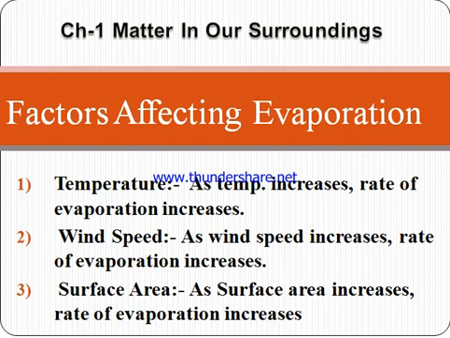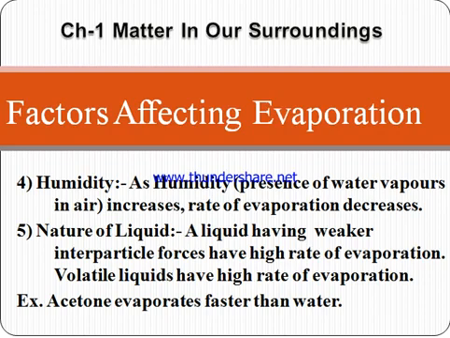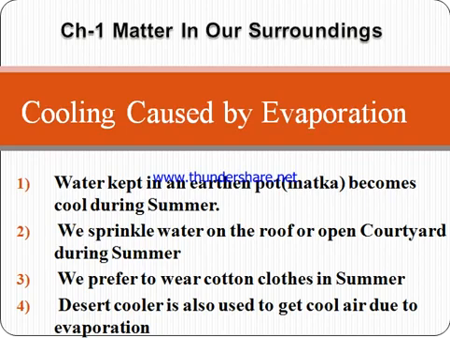If wind speed increases, the rate of evaporation increases. If surface area increases, rate of evaporation increases. If humidity increases, the rate of evaporation decreases. And if the liquid is more volatile, then the evaporation is also high. Next is the cooling caused by evaporation, that is, water kept in an earthen pot or matka becomes cool during summer